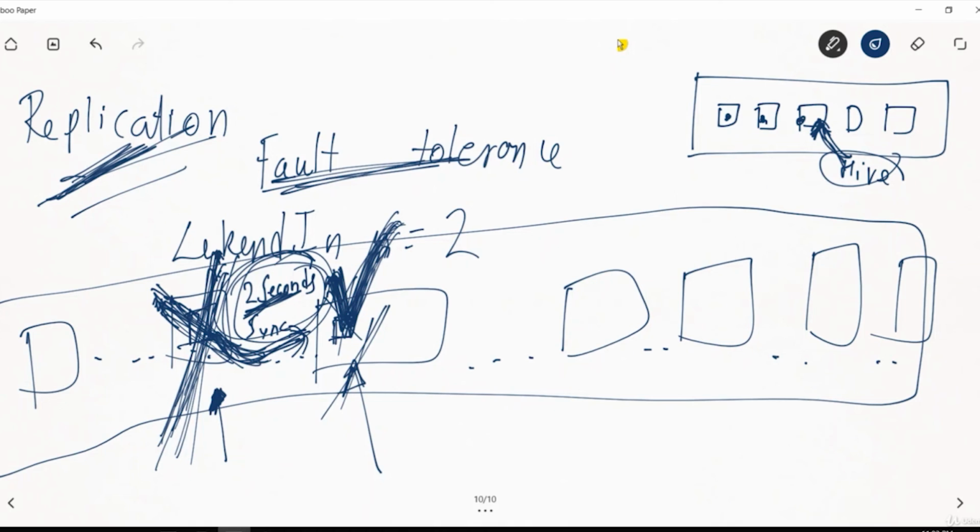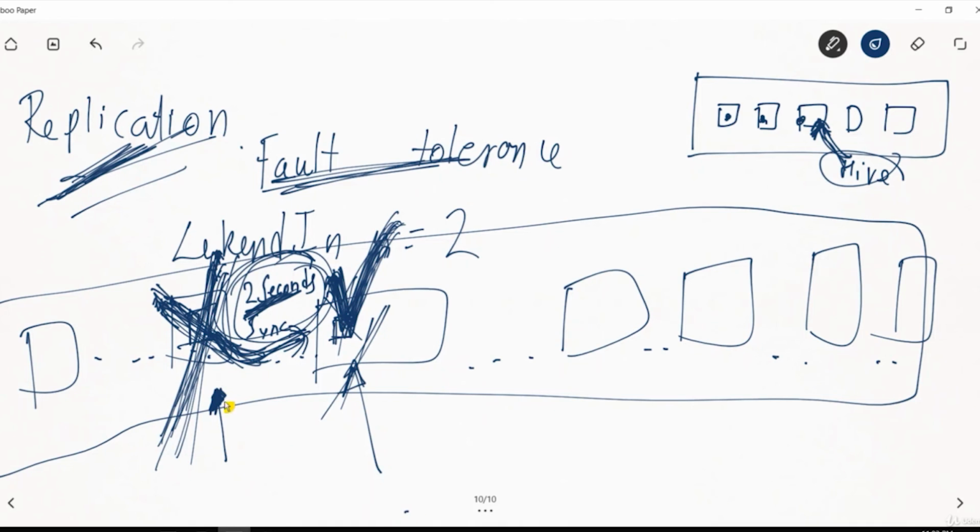Anyone, any doubts in this? Is it clear? Is it very clear? So Harish, there is no way to handle this loss of data? I mean, this is a limitation, right? Yeah, because replication will take some time, so you cannot handle this 2-second loss of data.